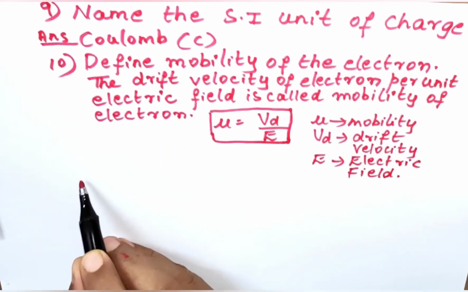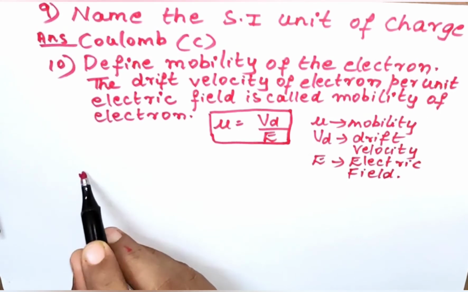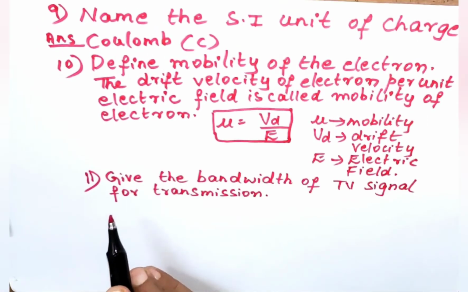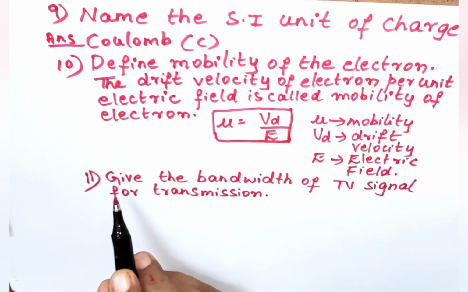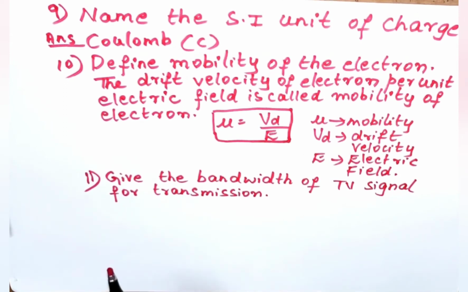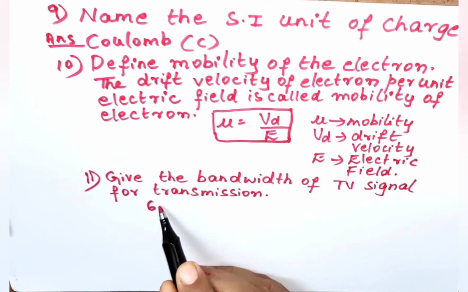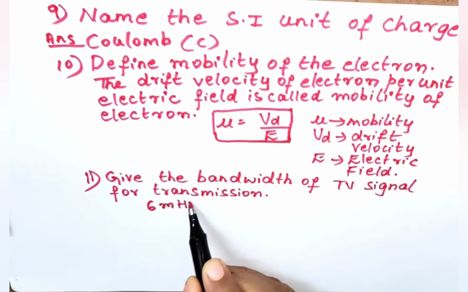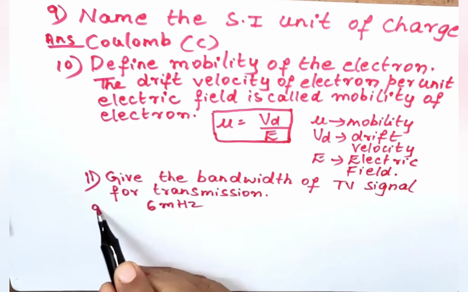Now let us discuss question number 11, the most important question which is asked for 1 mark. Give the bandwidth of TV signal for transmission. The bandwidth of the TV signal for transmission is 6 megahertz. So the answer is 6 megahertz.